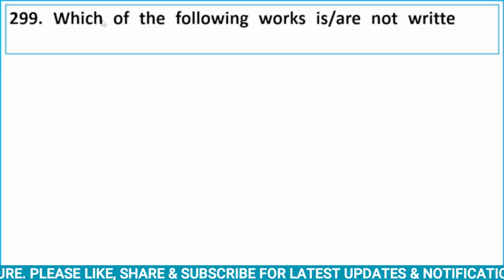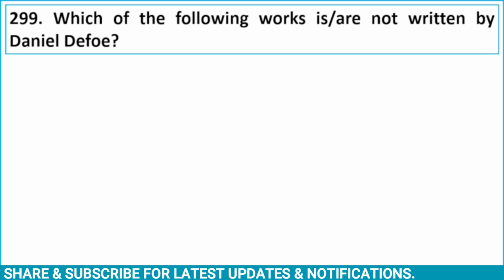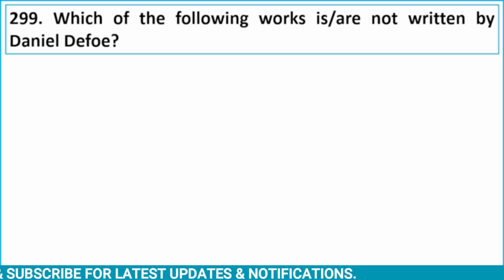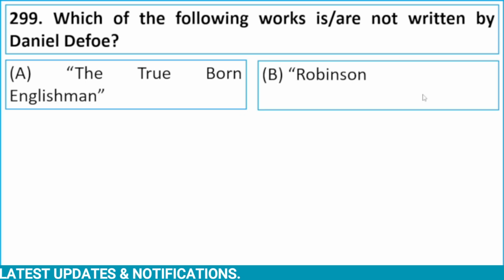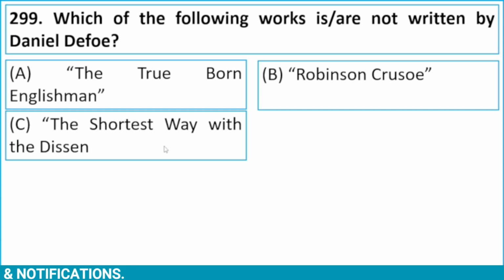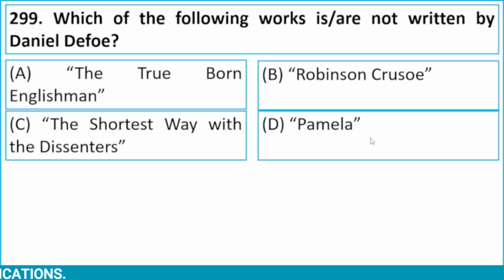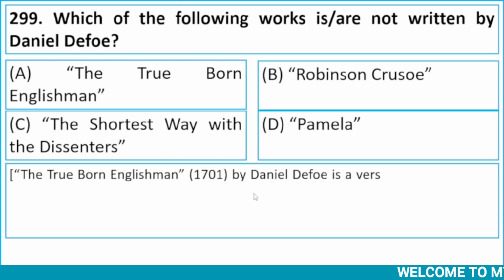Which of the following works is are not written by Daniel Defoe? Option A, The True Born Englishman. Option B, Robinson Crusoe. Option C, The Shortest Way with the Dissenters. And option D, Pamela. Let me explain it. The True Born Englishman, published in 1701 by Daniel Defoe, is a verse satire.